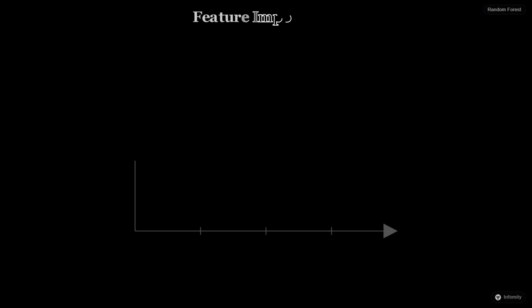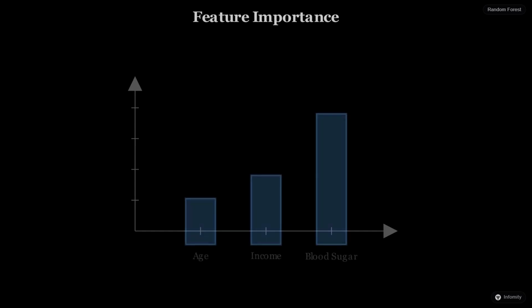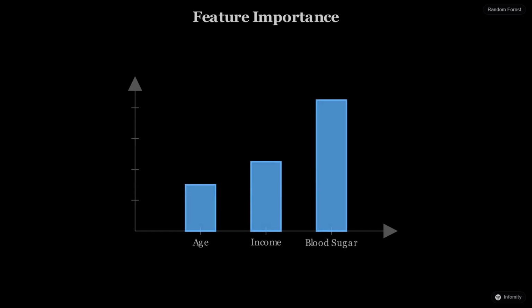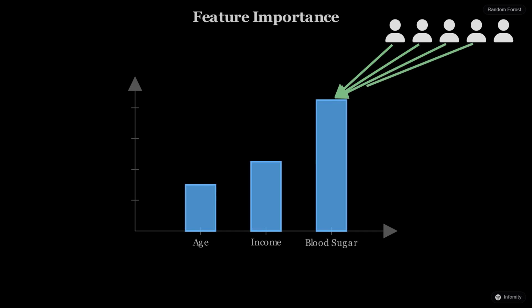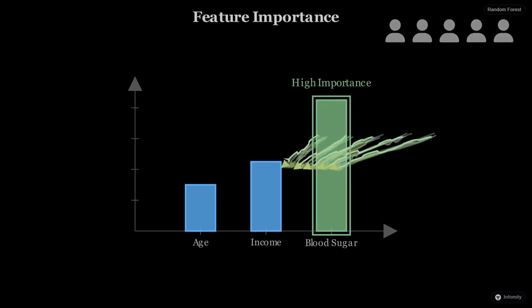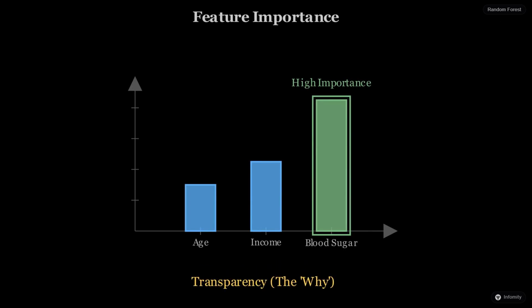One of the most powerful features of this algorithm is its ability to tell us which variables matter most. We can track how often our judges rely on a specific piece of evidence to make their decisions. If most judges frequently use blood sugar to make a correct diagnosis, the model ranks that feature as highly important. This transparency helps us understand the why behind the forest's predictions.